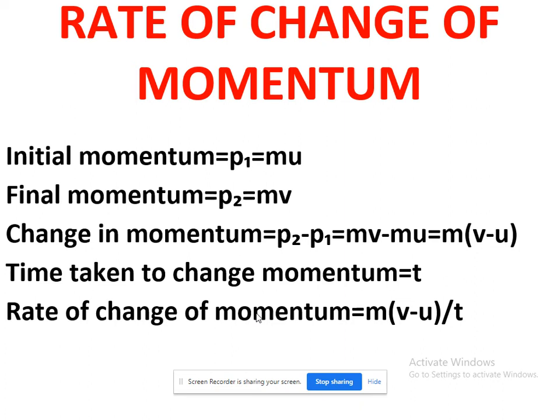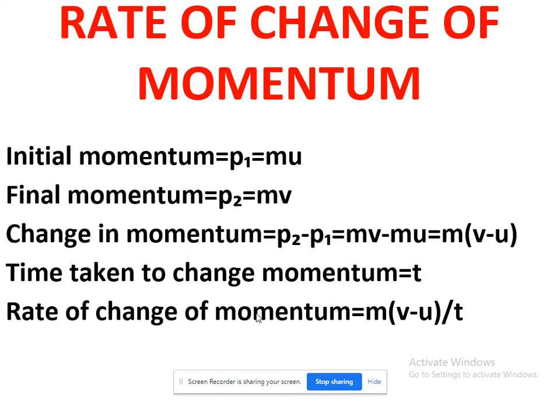Now you can see it written on the screen. Initial momentum is given by P1 equals m times u, where u is the initial velocity and m is the mass of the body. Final momentum is given by P2 equals m times v, where m is the mass of the body and v is the final velocity.